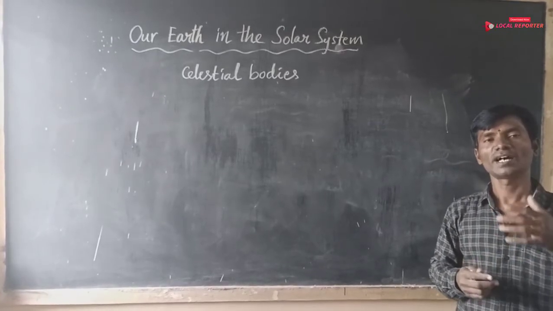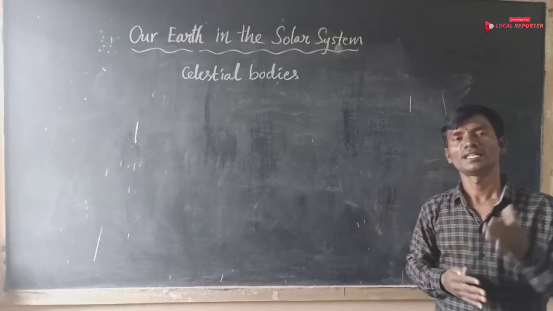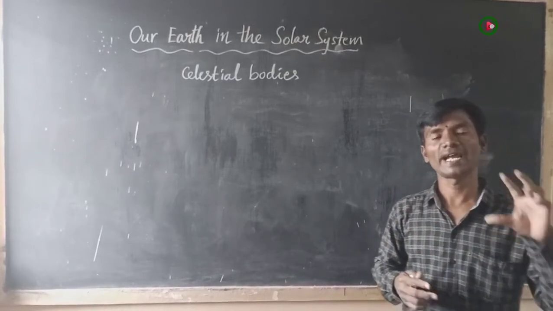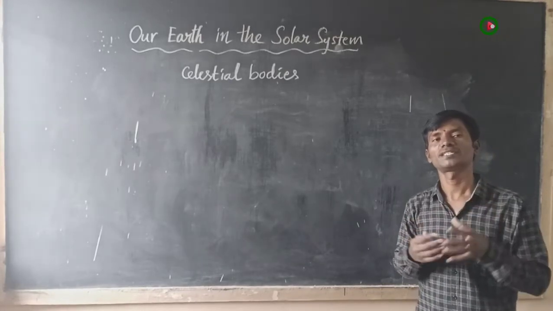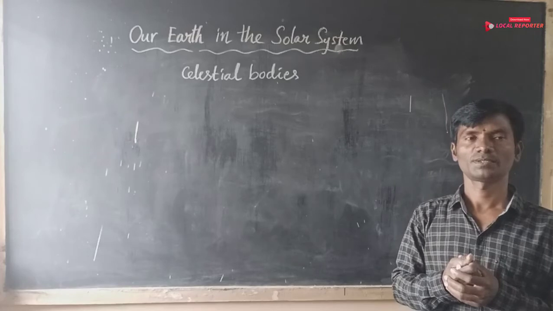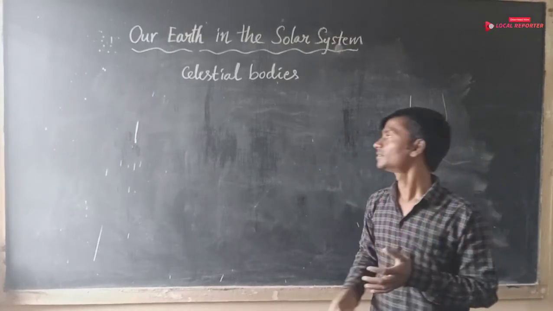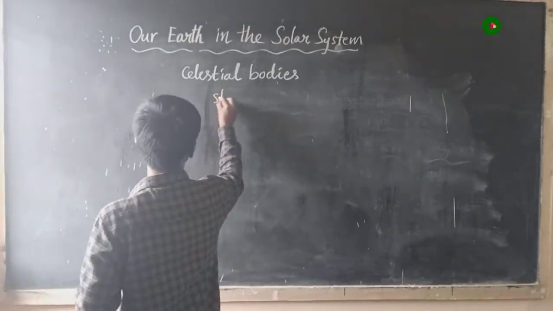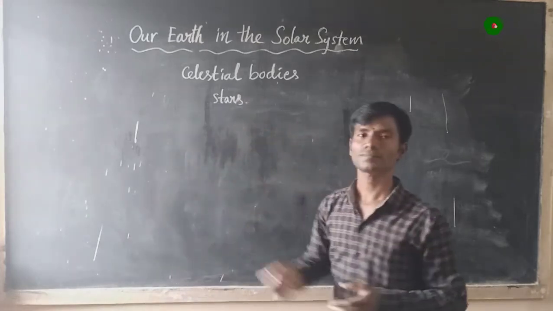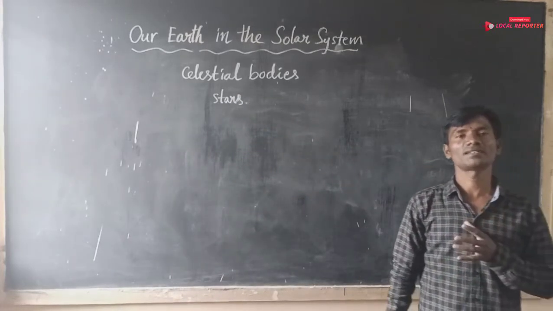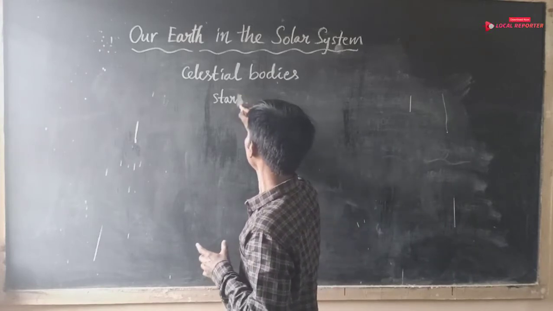These celestial bodies are made up of gases. They have their own light and heat which they emit in large amounts. Okay, these celestial bodies are called stars. What is a star?